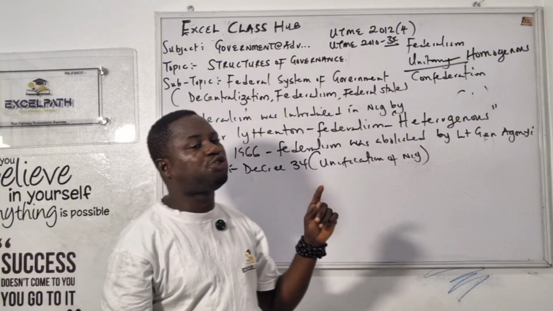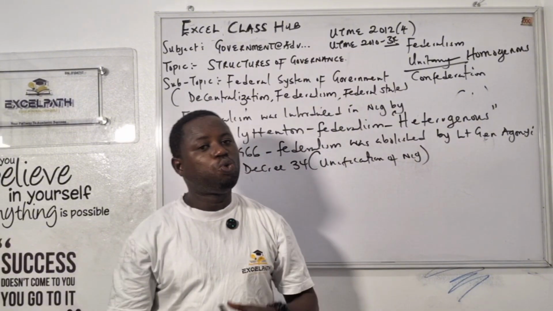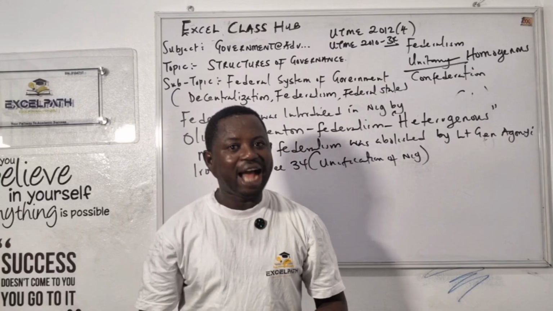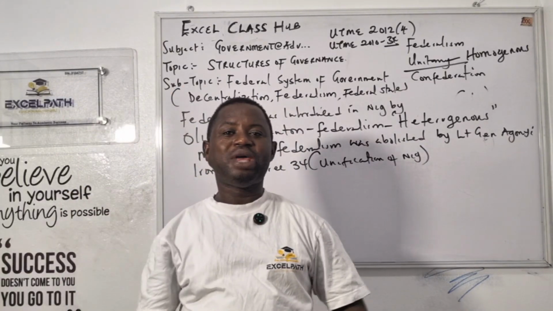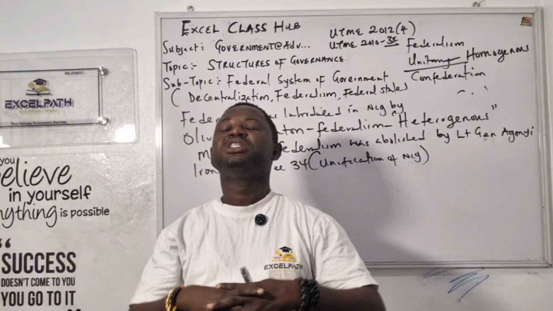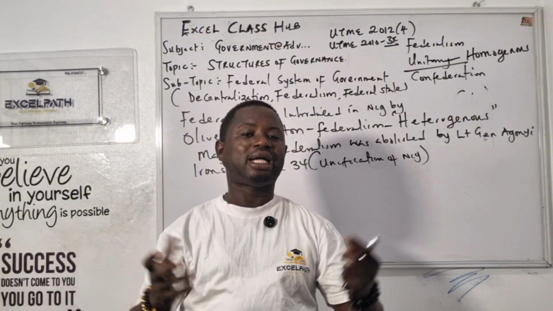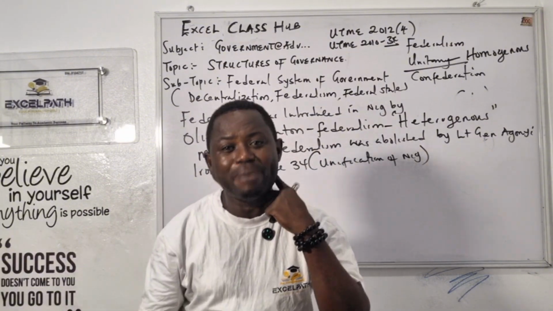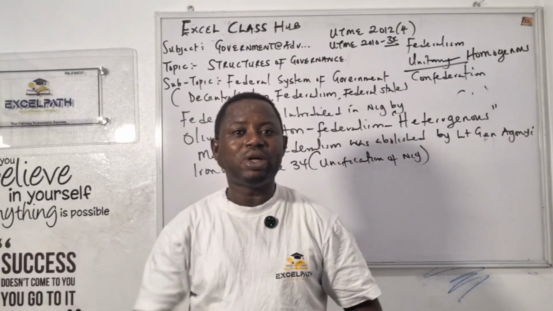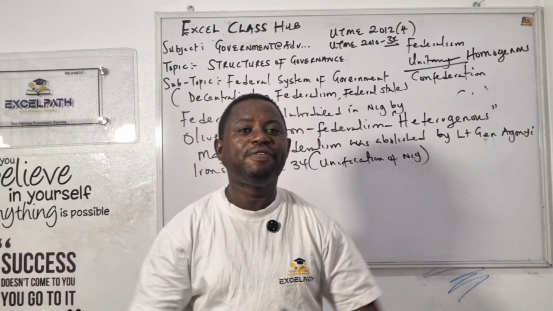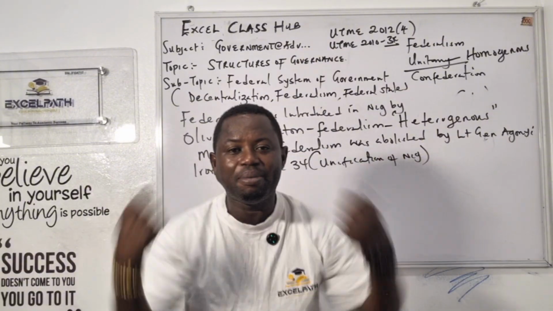Because the first military government in Nigeria used decree. I told you last class, what is decree? Decree is a law used by the federal military. We have different kinds of decree: decree 4, decree 12, decree 27, just like that. But this one is decree 34. Check your past question. It's there. 1995 question number 30. What is the meaning of decree 34? That's unification of Nigeria, the unitary system of government.